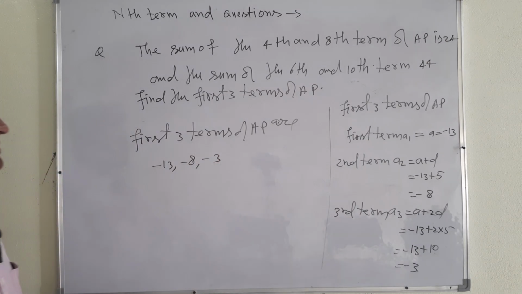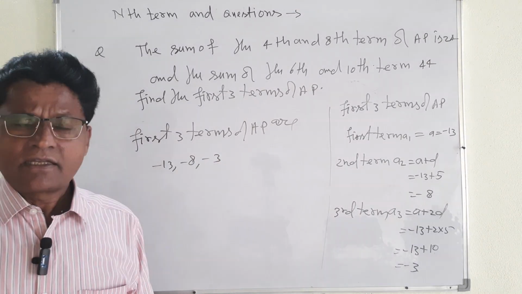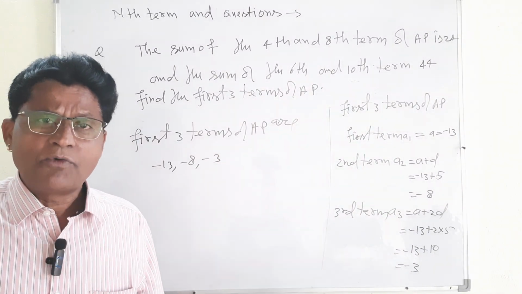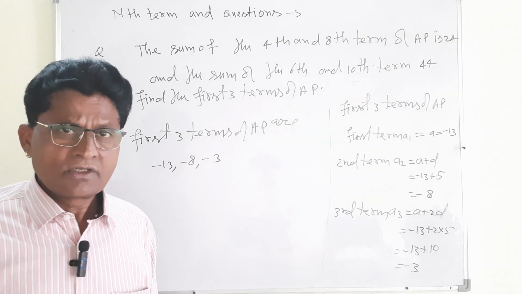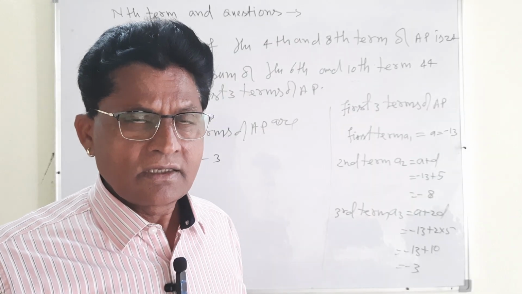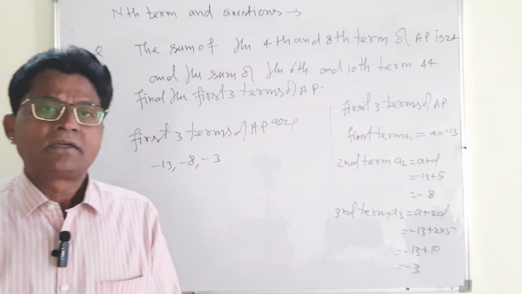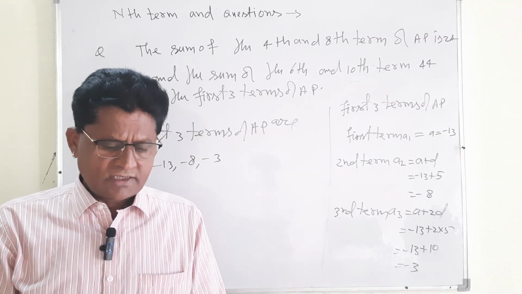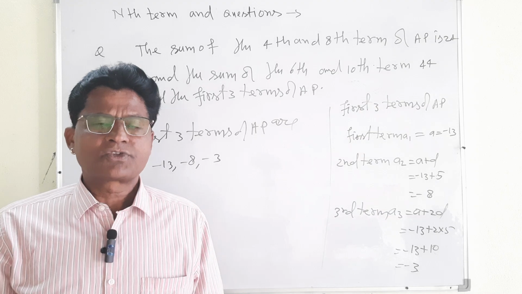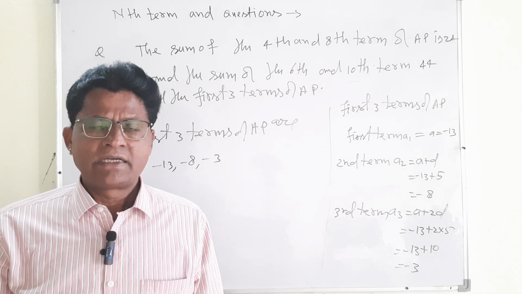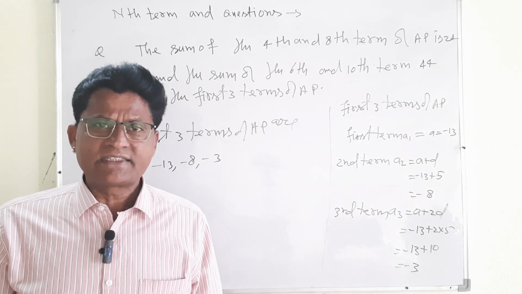These are the 3 terms of an AP. Like that, actually this question is the combination of 3 questions, not of 1 question. That is why I discussed the very important questions. By taking the solution of these questions, you must solve the different questions and become perfect in this chapter.